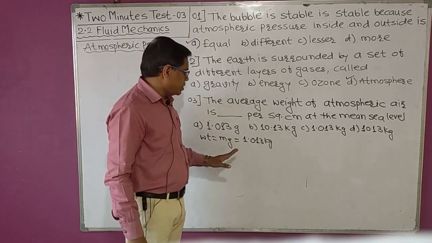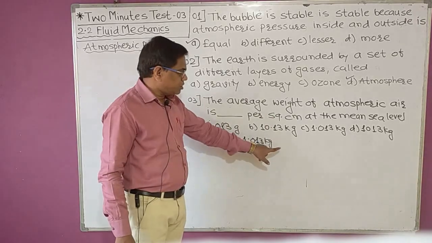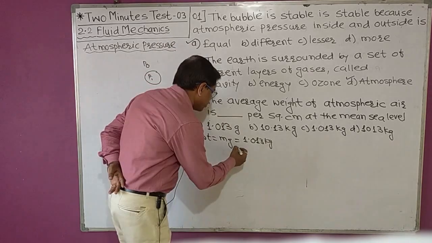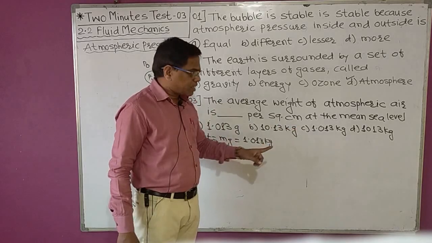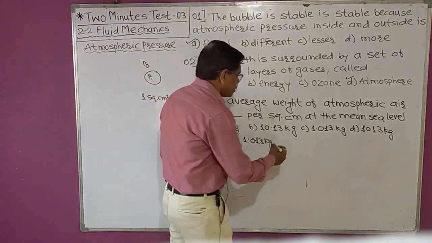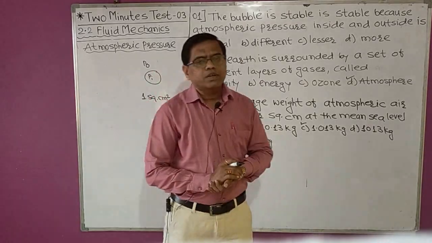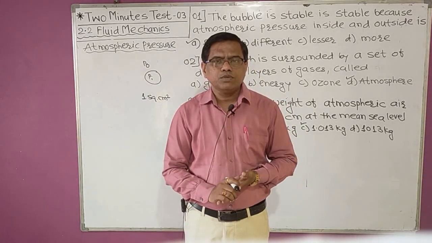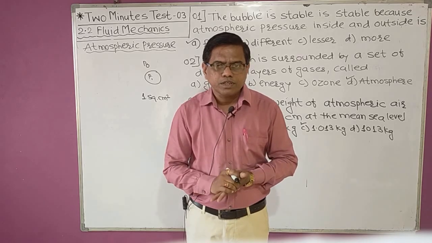If the options would have been in Newton, we would multiply 1.013 kg into 10, and in that case the answer would have been 10.13. Here, as all options are in kg, our answer should be 1.013 kg. So this is regarding the first 3 MCQs based on the atmosphere. Now we will solve the remaining 3 MCQs.